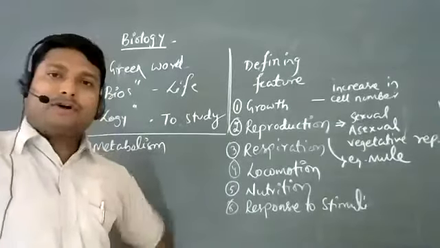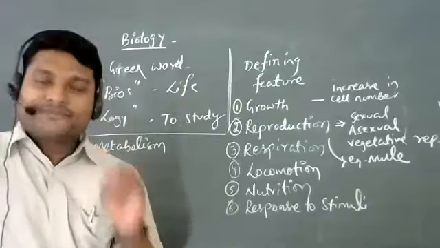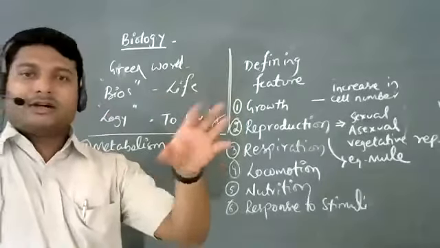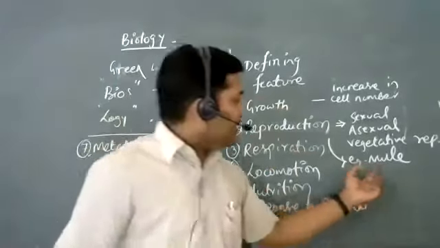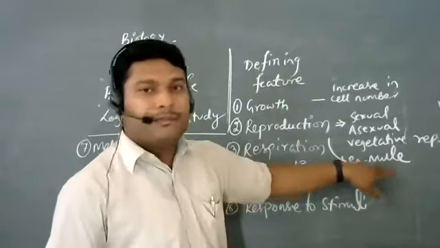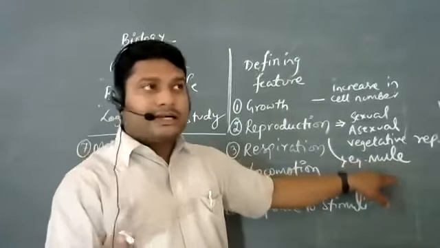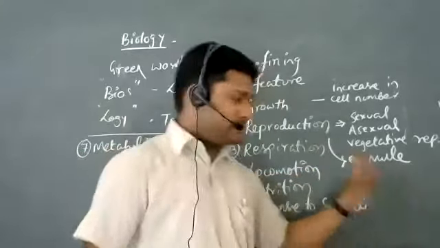When you have a progeny or offspring that is formed by the combination of a horse and a donkey, that progeny is typically infertile, and that is what we refer to as mule. So mule is a living organism, but it can never reproduce.